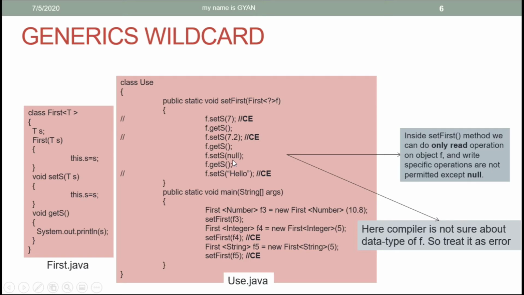So null is allowed here, but calling the method setS by using other objects as the type arguments is not allowed in the method setFirst, because the compiler is not sure about the data type of f. So the compiler treats the call to setS method with non-null as its argument as an error. So the ultimate result of this code is we can call the method getS by using the reference variable f of type first with any class as its type argument. But by using the reference variable f, we cannot call the write specific methods.